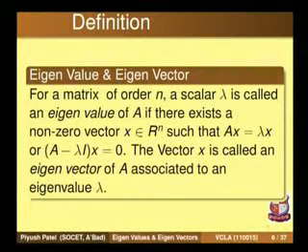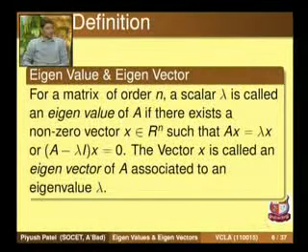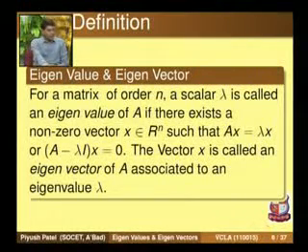Here I is an identity matrix of order n, and the non-trivial solution, that is the vector x, is called an eigenvector of A associated to the eigenvalue lambda.